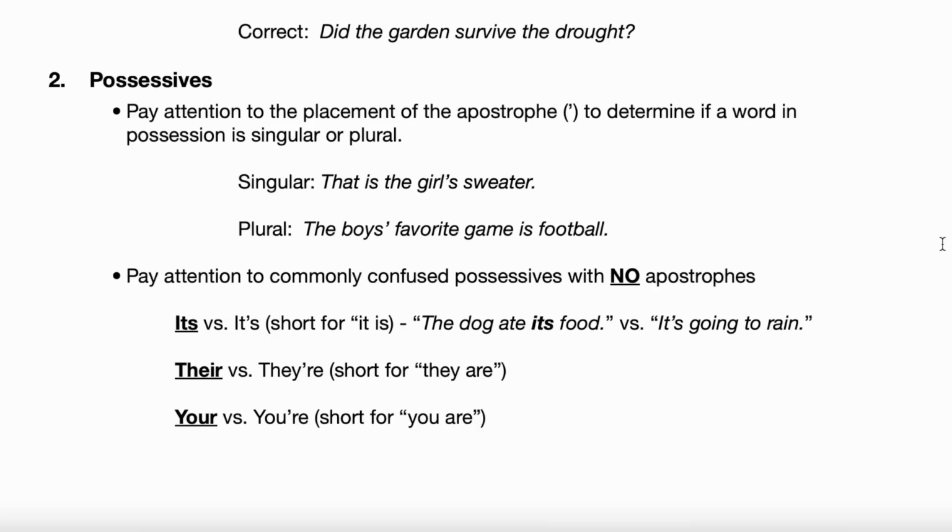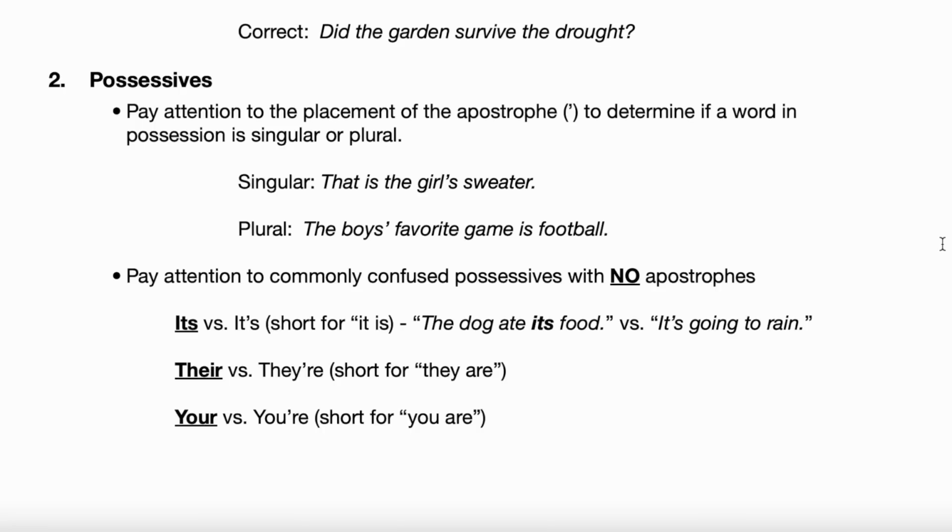And so whatever comes before that apostrophe is the thing in possession. In this case, it's the girl that's in possession. Okay? If the apostrophe were after the S in girls, that would be multiple girls in possession of a sweater, because it would be the girls in possession. But here it's just the girl. Now it's tricky because it sounds the same as the plural possessive, right? If the apostrophe were after the S, you'd read it the exact same way. You'd say, that is the girl's sweater. It sounds the exact same.